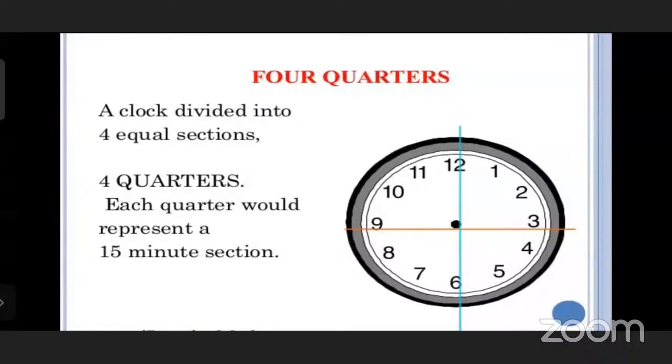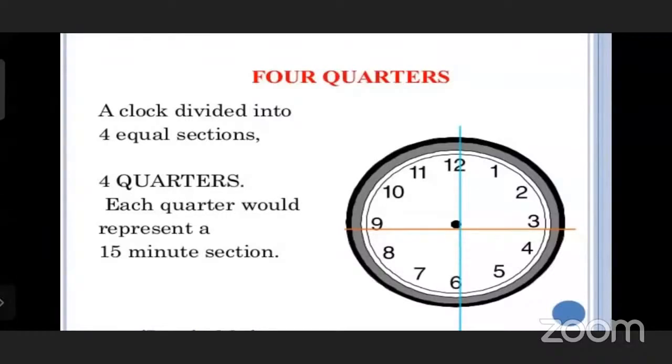What are they? We can say 12 to 3, 3 to 6, 6 to 9, 9 to 12. Okay, sir. Means the distance should be 15 minutes in each quarter. Each quarter would represent a 15-minute section.